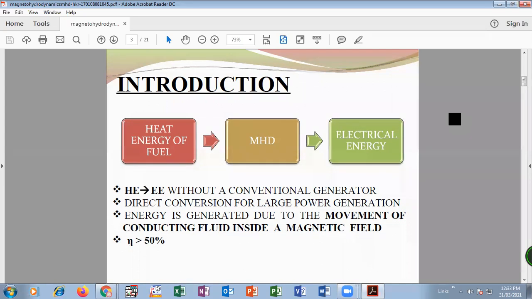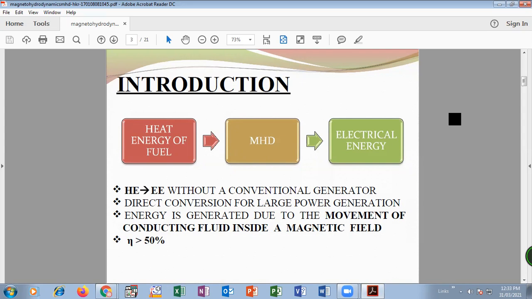In conventional generation, which we have already studied, we can use steam energy, nuclear energy, or hydro energy.